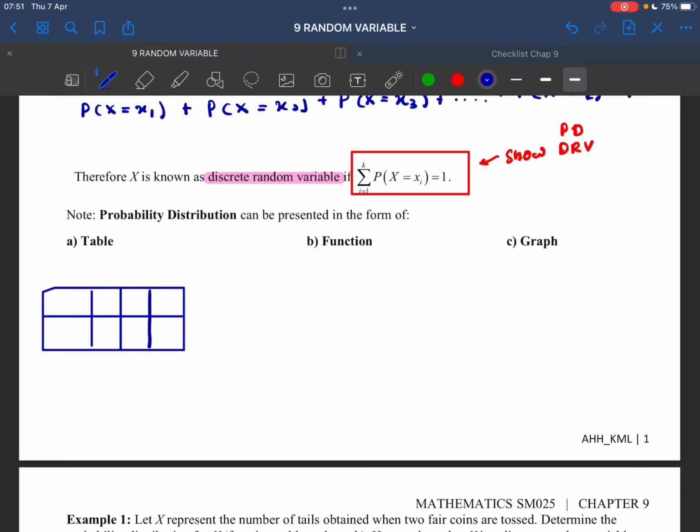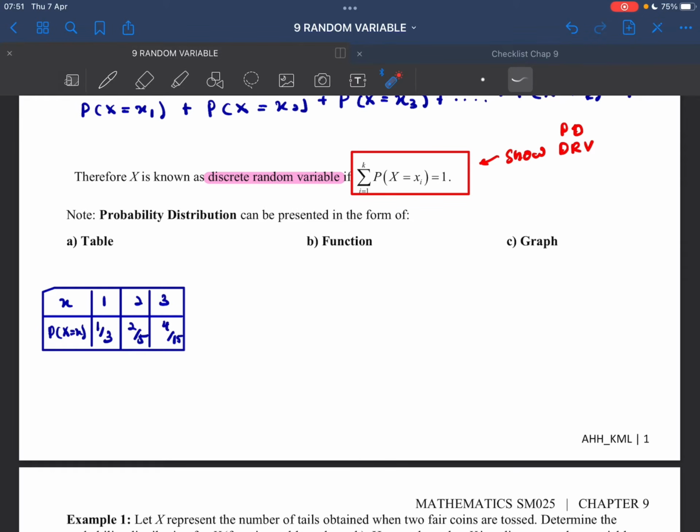Okay, let's say this is our x. This is P(X = x), which is the probability. So let's say your x is 1, 2, 3. When x equals 1, the probability is 1 over 3. This one is 2 over 5. This one is 4 over 15. Notice that if you sum up all the probabilities, you will get 1. You have to get 1.